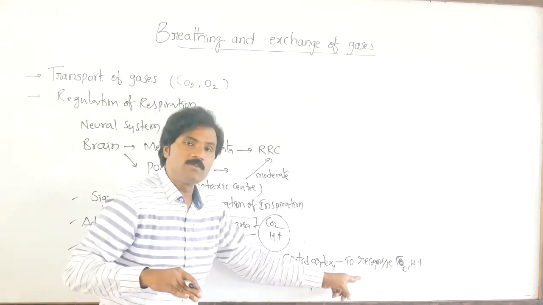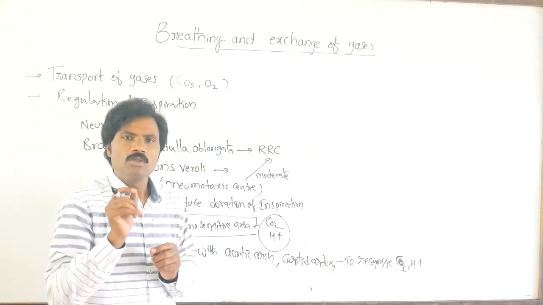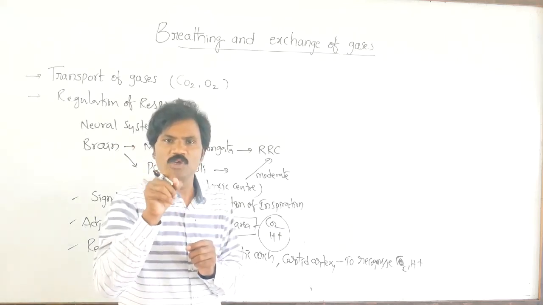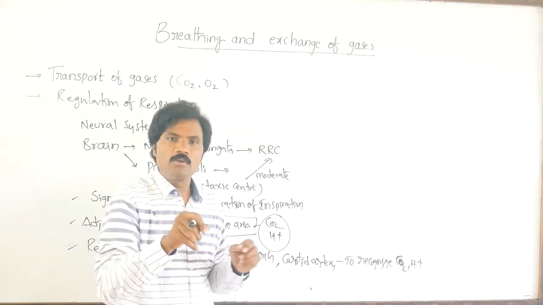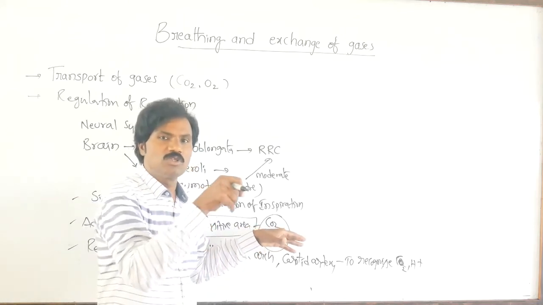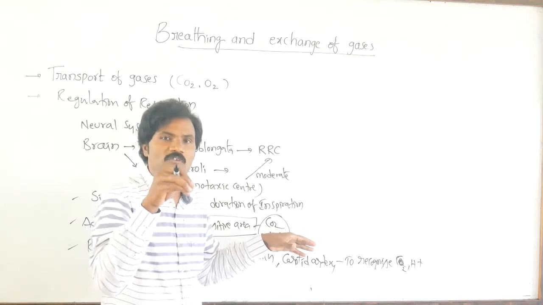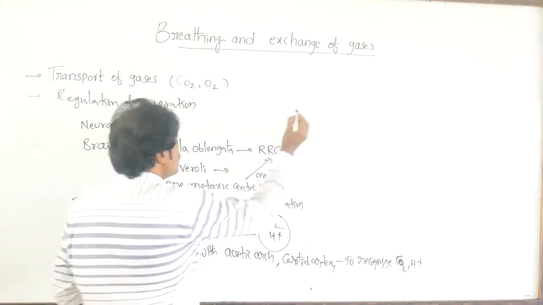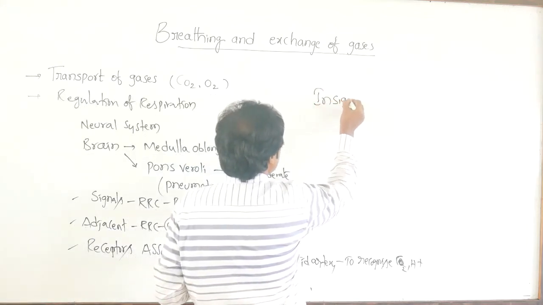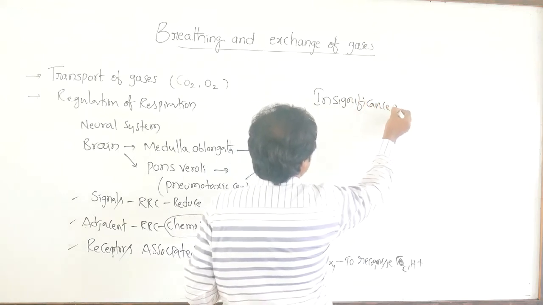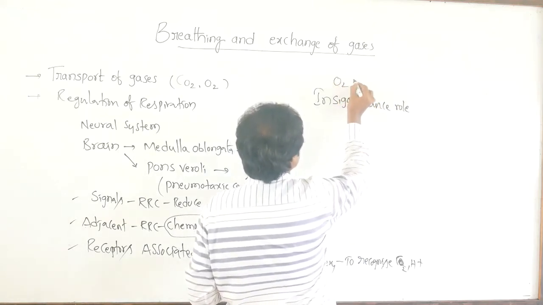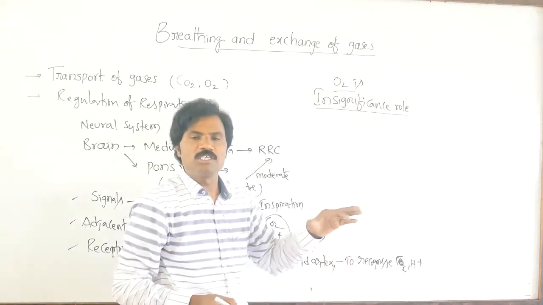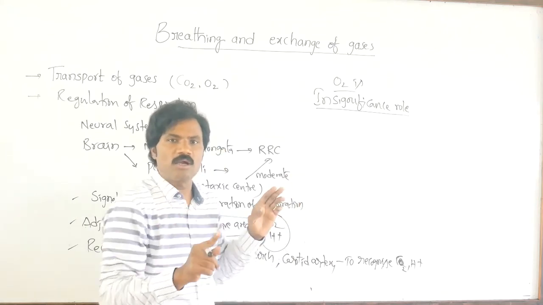But very important, oxygen has no specific role in sending signals to the rhythm center. Oxygen has an insignificant role in the regulation of respiration. Only the concentrations of carbon dioxide and H plus matter.